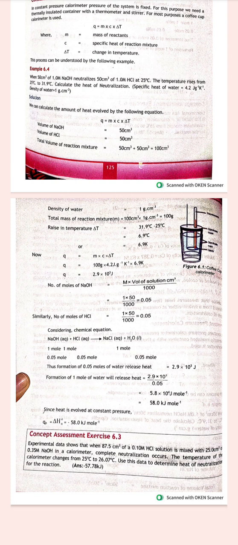Mass we can calculate by multiplying the volume with the density. So we got 100 gram.